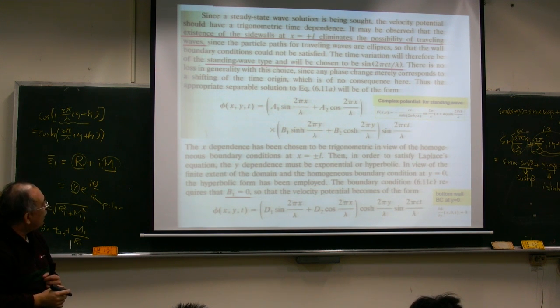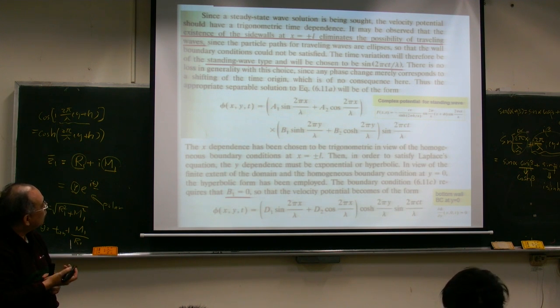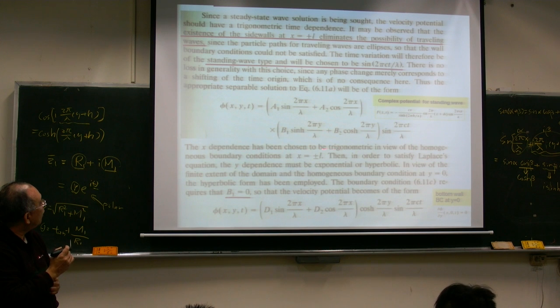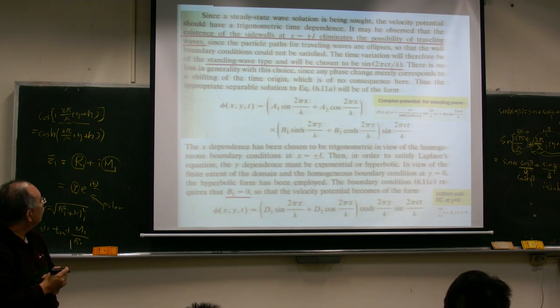So let's apply the bottom wall boundary condition. Maybe it's easier to start from this. When x equals this, what happens? We have the boundary condition at this location.